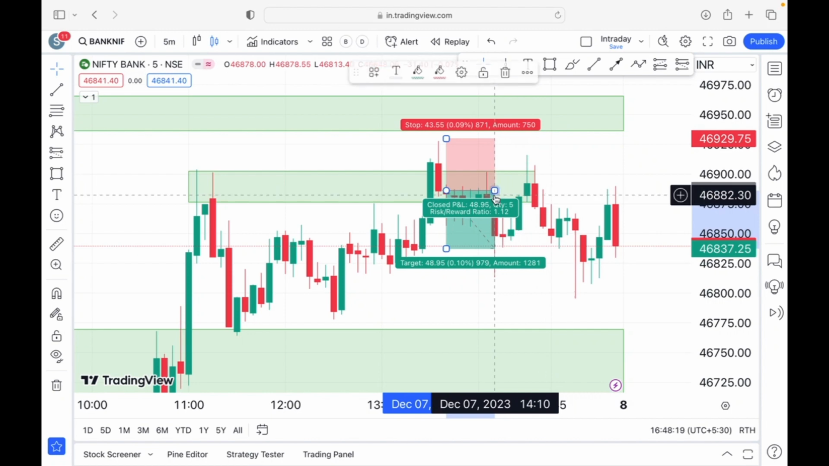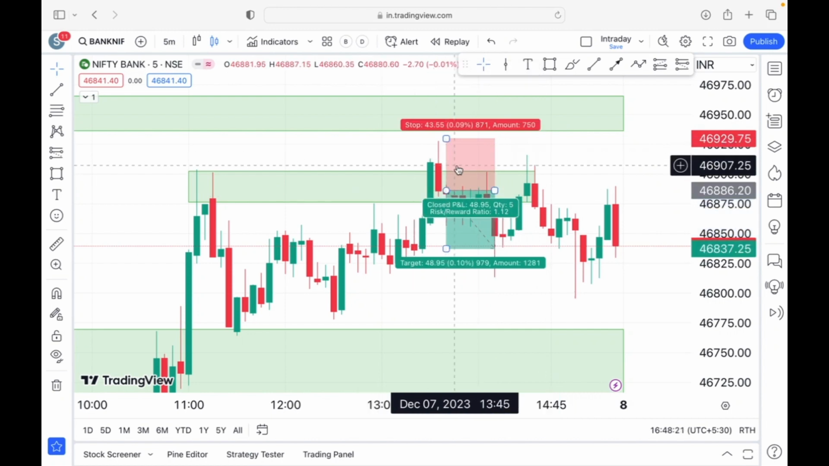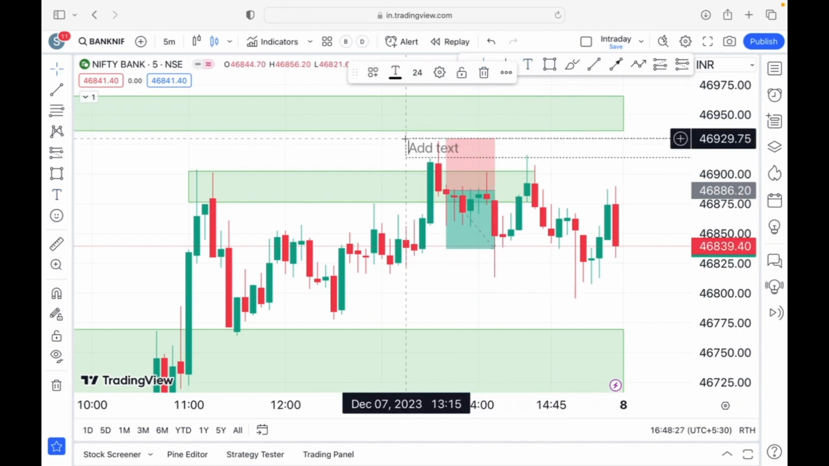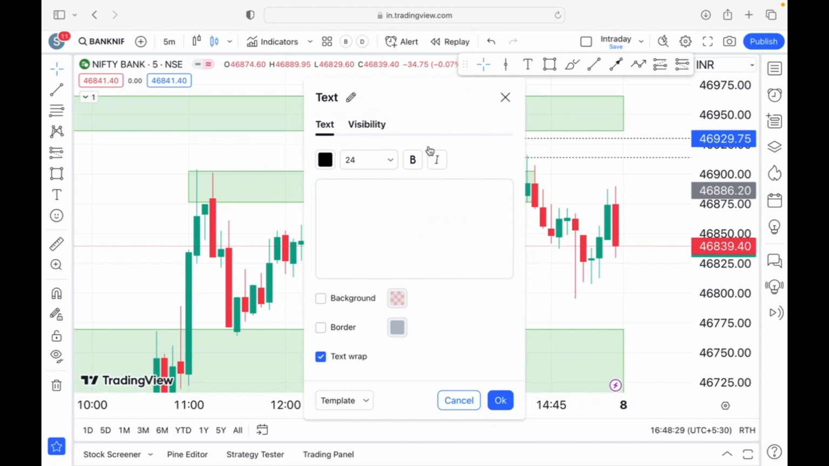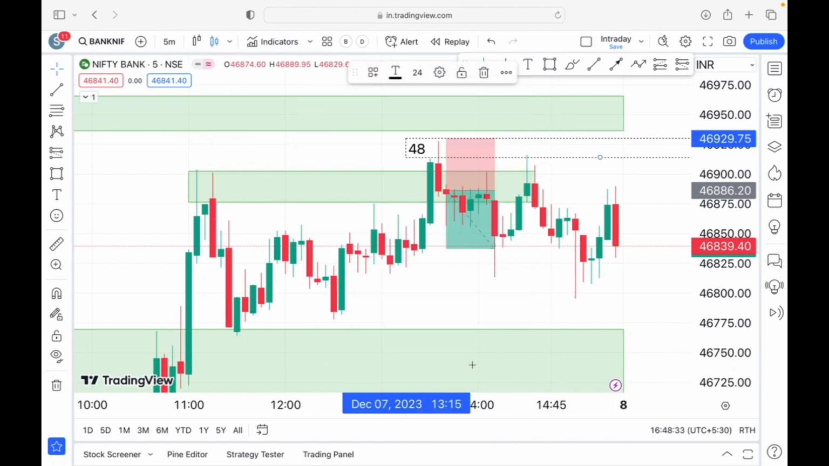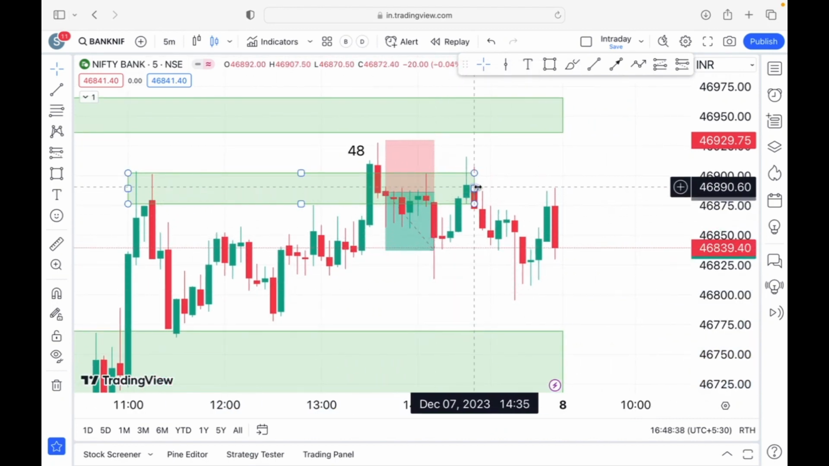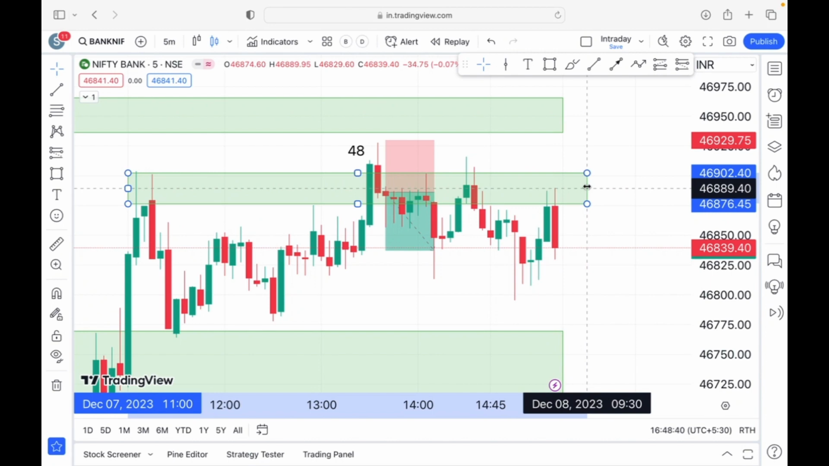So this trade worked. This would have been your first initial trade if you're not a very aggressive trader. In this case we have seen a Bank Nifty momentum of 48 points. So let's just write it down there: 48 points of Bank Nifty.